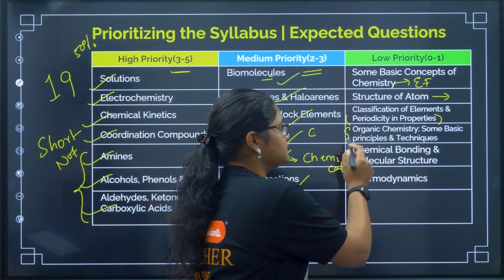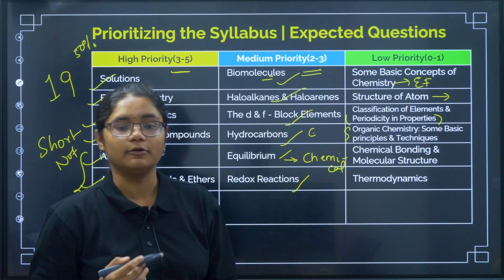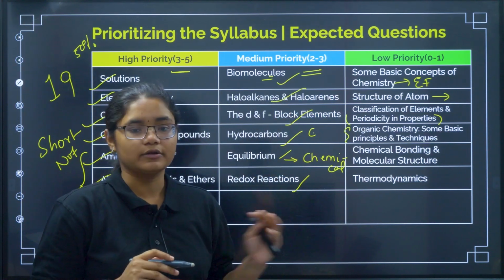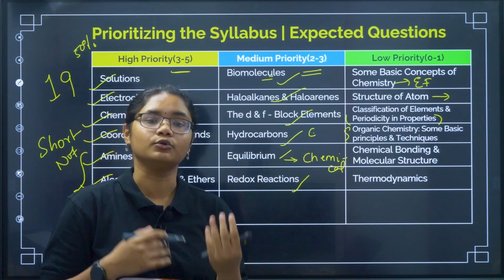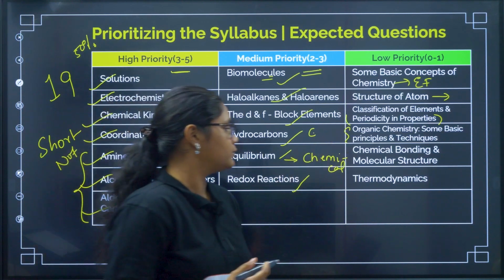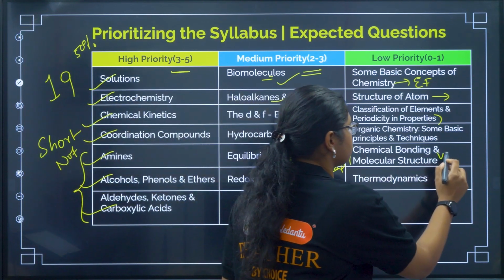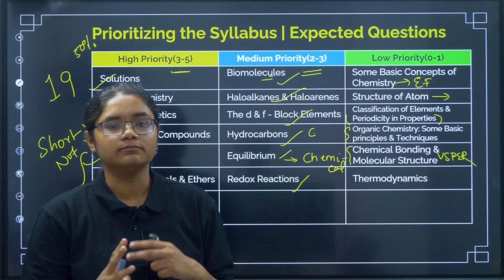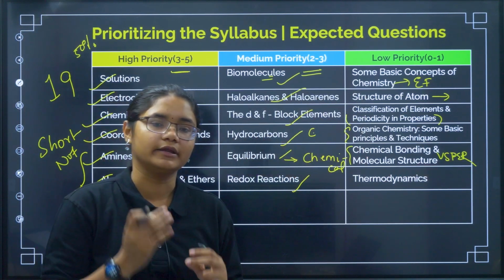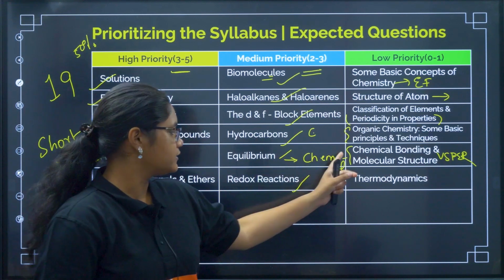Similarly, basic principles and techniques. In this you can learn about the different methods, general organic chemistry, a basic understanding of acidity, basicity, how to find them, all that you can do here. Chemical bonding, focus on VSEPR theory. How many bond pairs, lone pairs, how to calculate, how to know the structure, all that you can determine here.